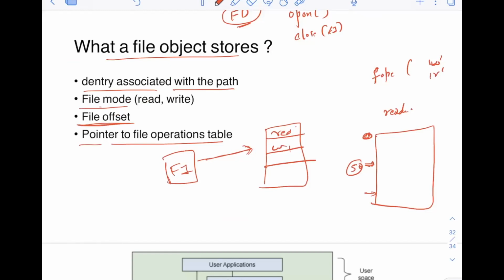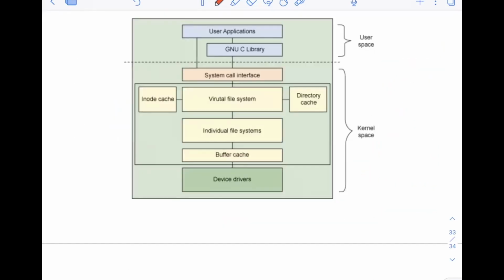I will go into details again at last. Also at last, I will connect these four: when you are actually reading or writing a file, what is happening, connecting the file object, dentry, inode, and superblock. This is the kind of diagram for how the file system is interacting with others also.